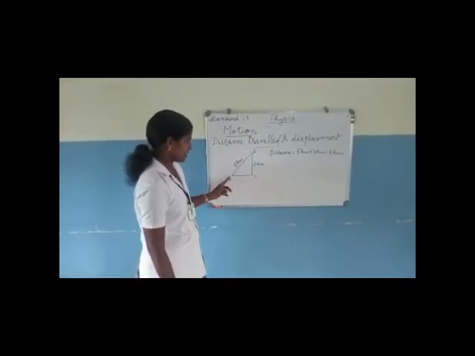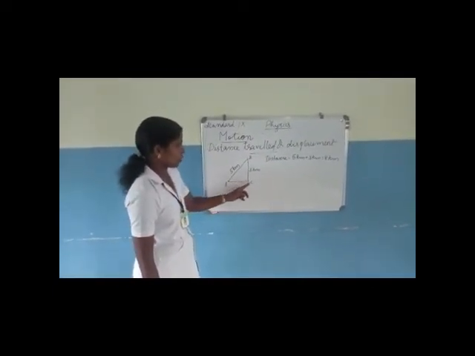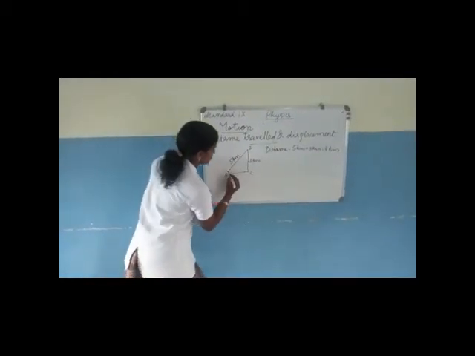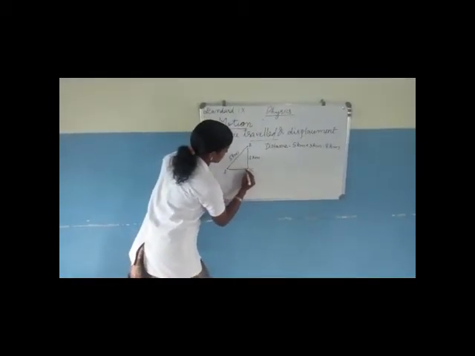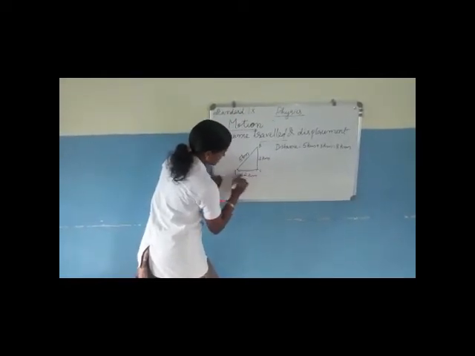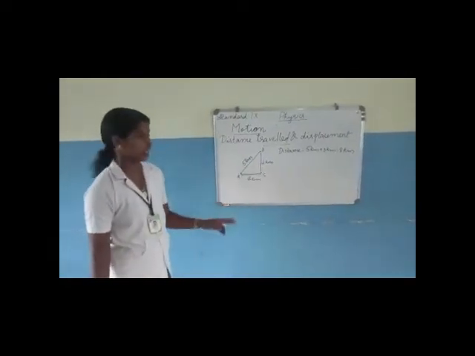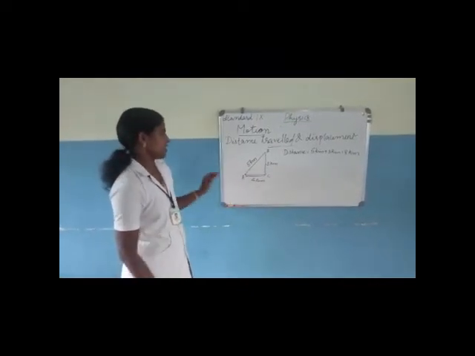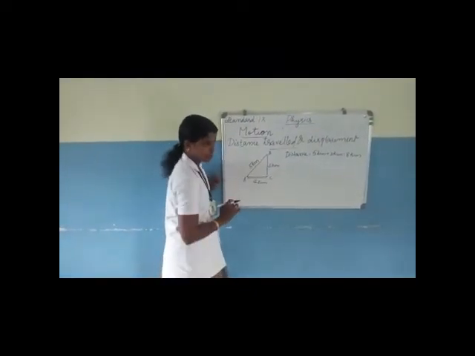Now, the person was at A, now only at C. Just draw a straight line. That is, C is at a distance of 4 km from A. Then what is his displacement?